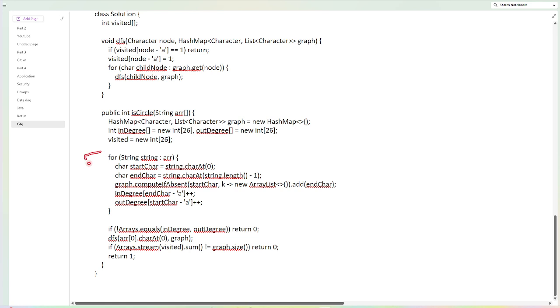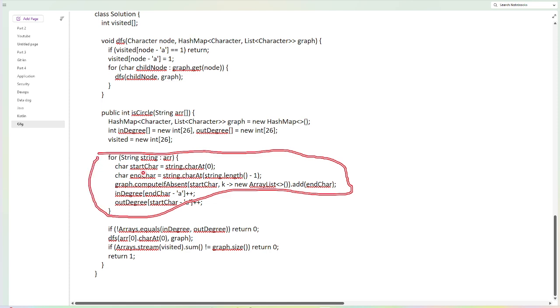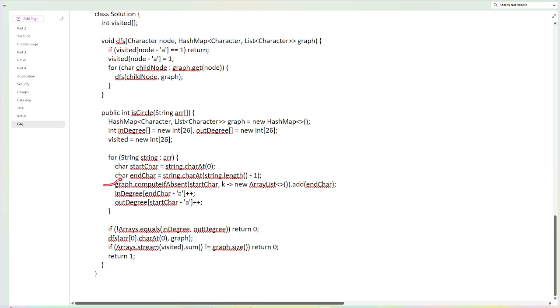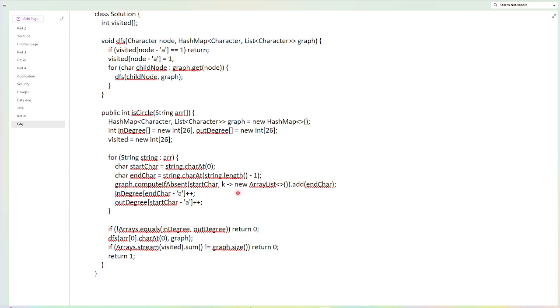First of all, we are building a graph here. Basically, it is simply iterating through the string, taking the first character and the last character, and making a connection in the graph. You can see computeIfAbsent, a method where if the character is not present, it will initialize the array list. In Python, you can use defaultdict, and in C++ there are no null references or null pointer exceptions.